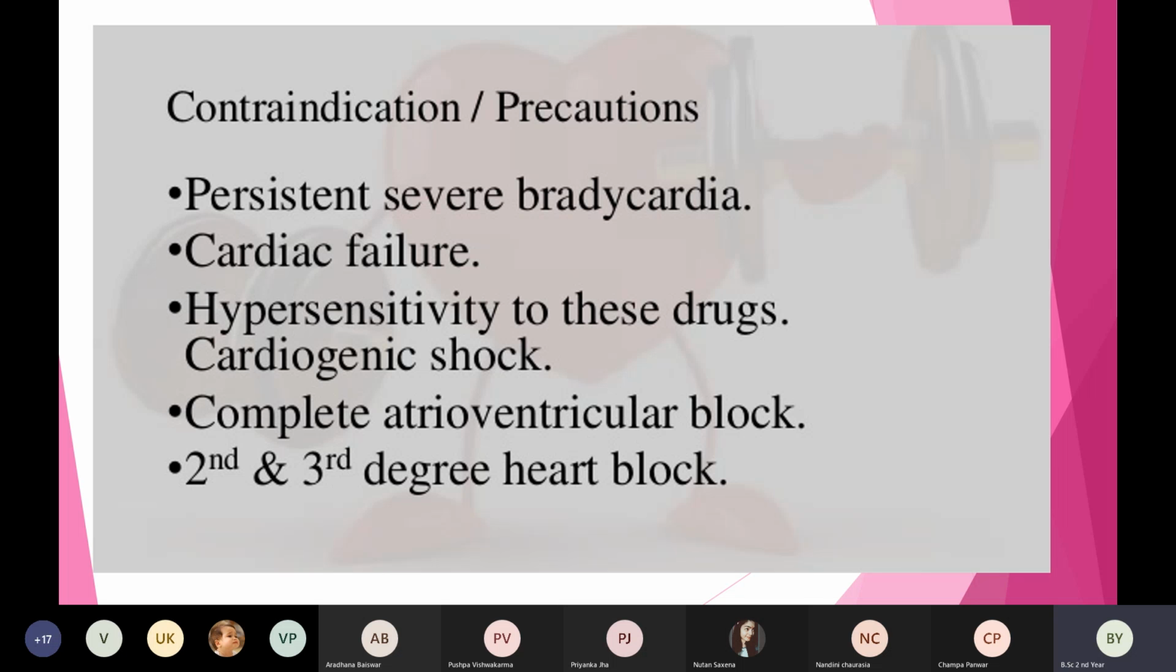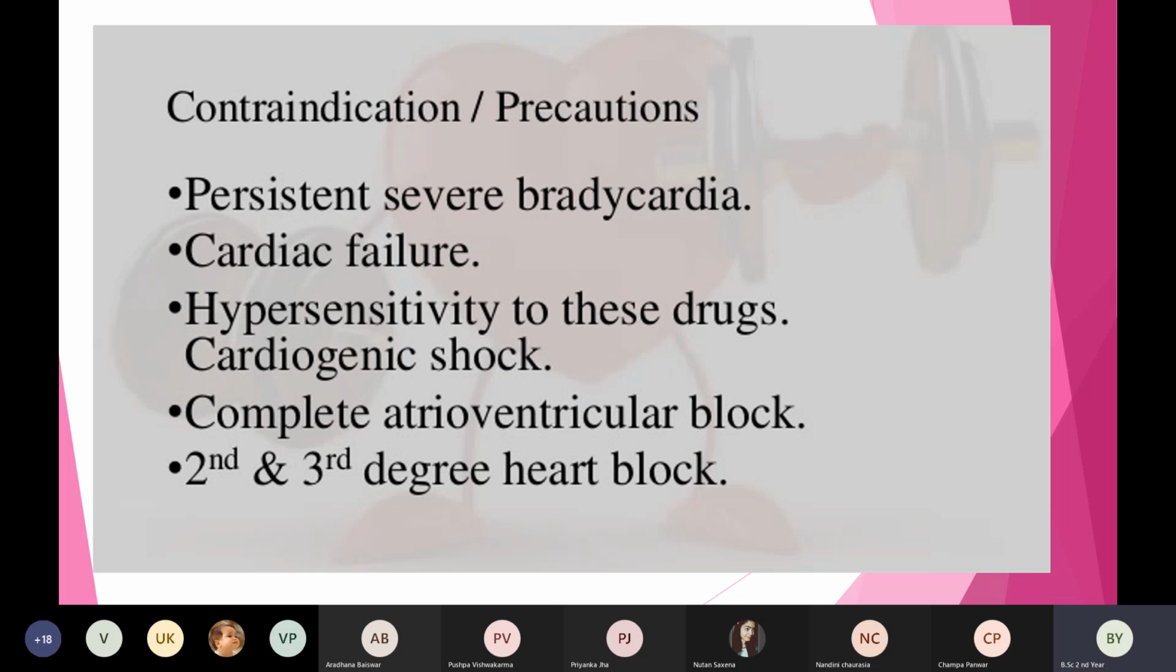And if the patient is suffering from any sensitivity, hypersensitivity or allergic reactions to these medicines, if they are having any allergic reactions to any antiarrhythmic agent, either propranolol or verapamil or atenolol, we should not give the antiarrhythmic agent. We should stop the medication right away. And we should not give it in cardiogenic shock also.